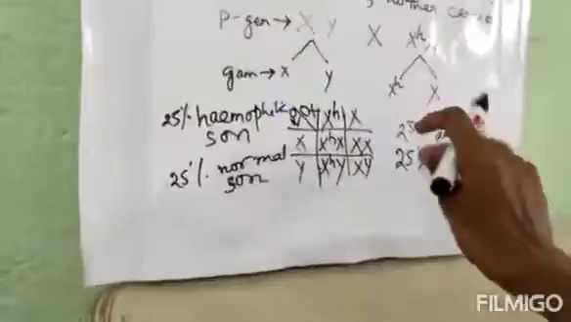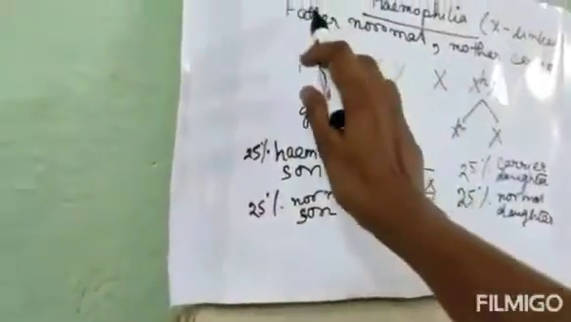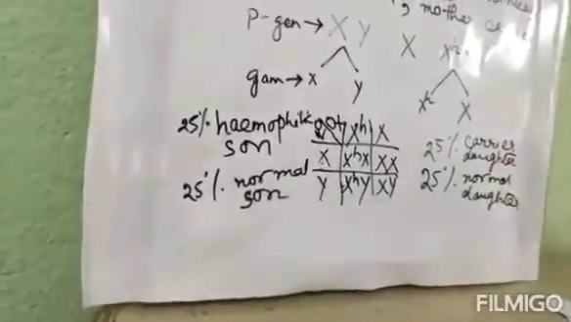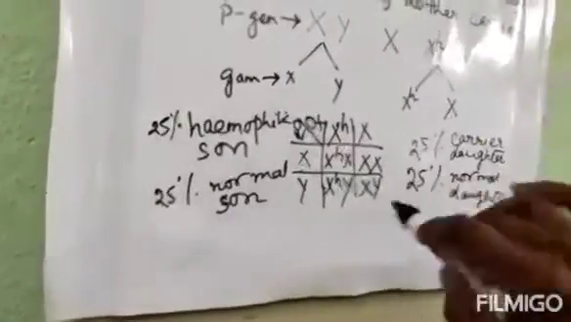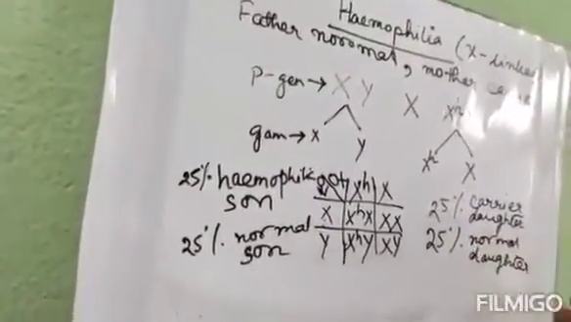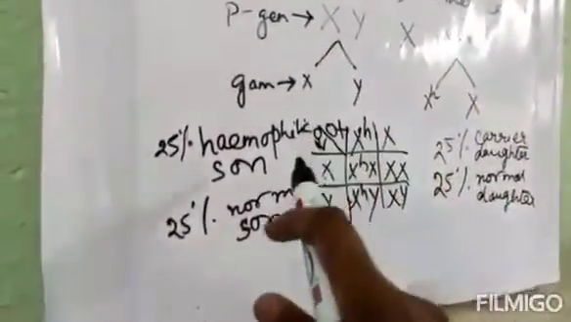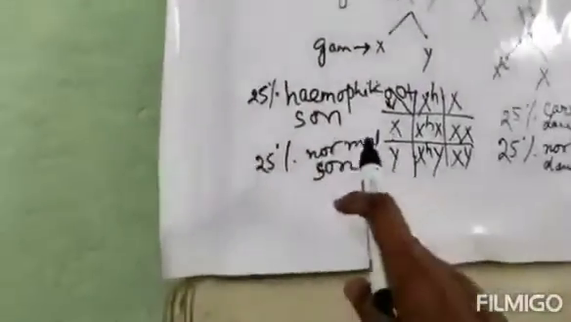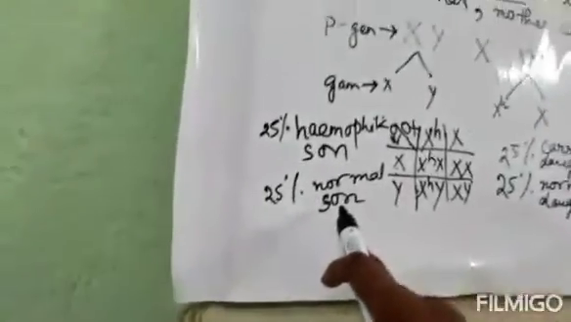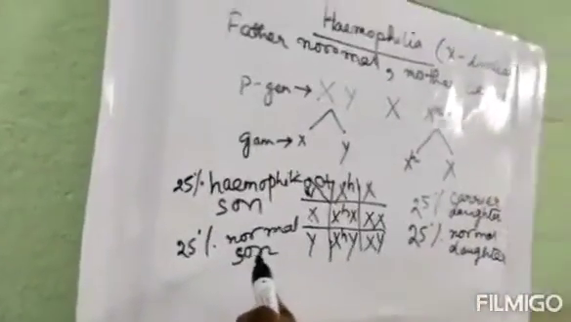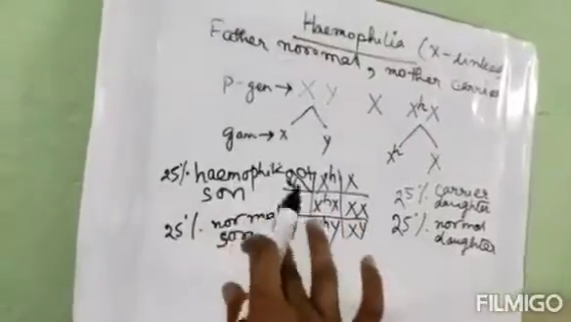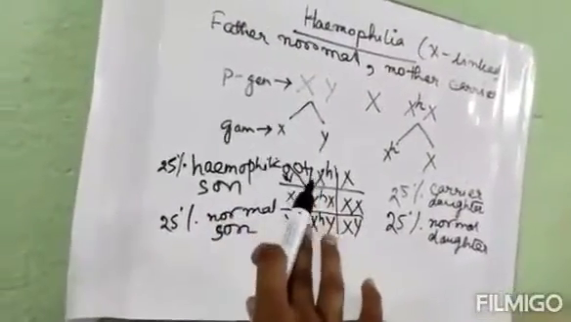So these are the probabilities if a normal man is getting married to a carrier woman. What are the probabilities of their offspring? 25% will be a carrier daughter, 25% a normal daughter, 25% a hemophilic son and 25% a normal son. This is the probability. Okay, now next.